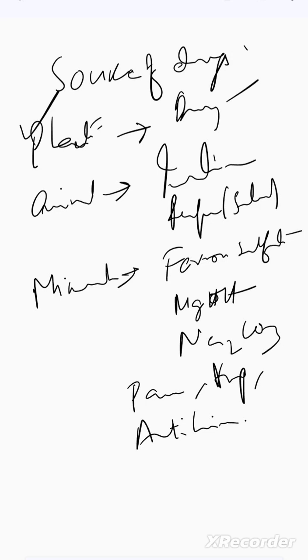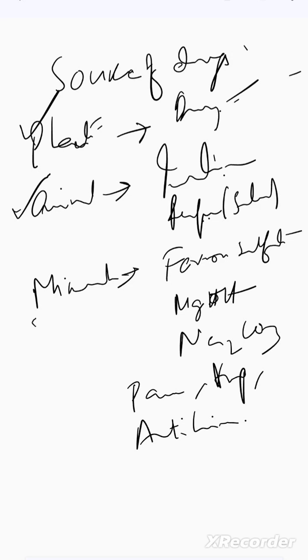First is plant as a source, for example digitalis, morphine, or many different plant parts like cinchona bark, rauwolfia root, and nux vomica. Animal as a source, for example insulin, which is obtained from the pancreas, and pepsin, which is obtained from the stomach. Cod liver oil, vaccines, and thyroxine, which is used as a hormone.